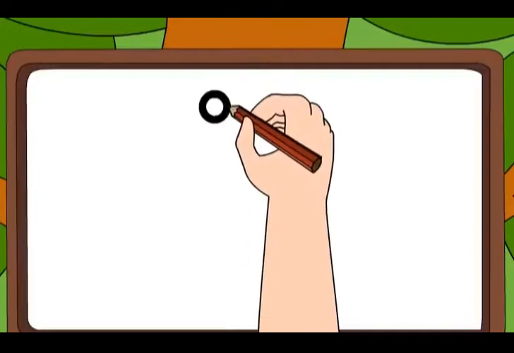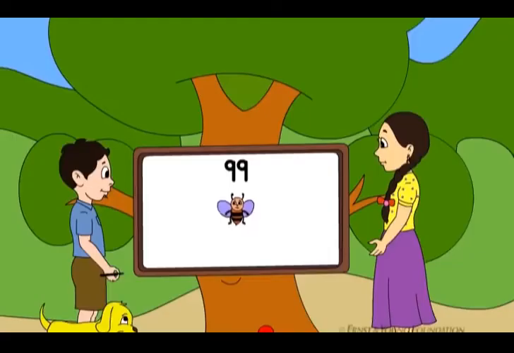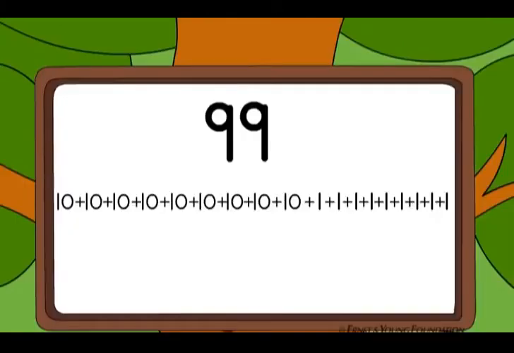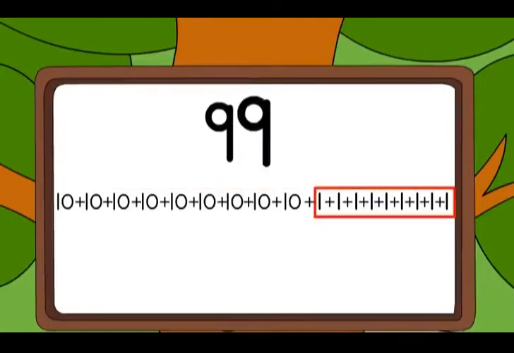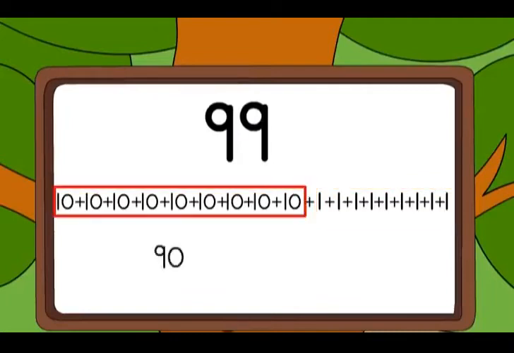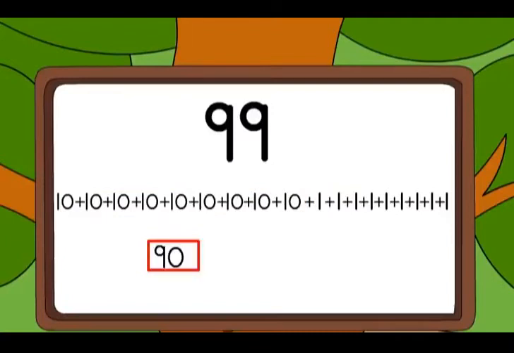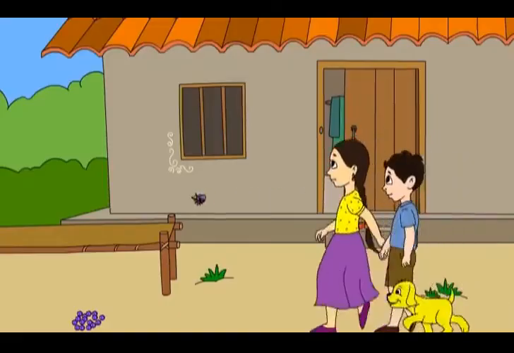Now I will write a number. 99. Meenu, can you do it? Okay. It is 9 tens plus 9 ones. 9 tens is 90. So, it is 90 plus 9 is equal to 99.